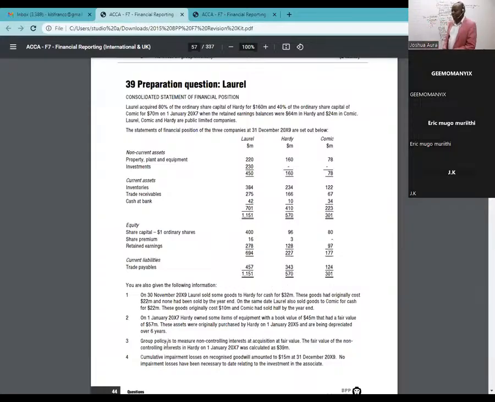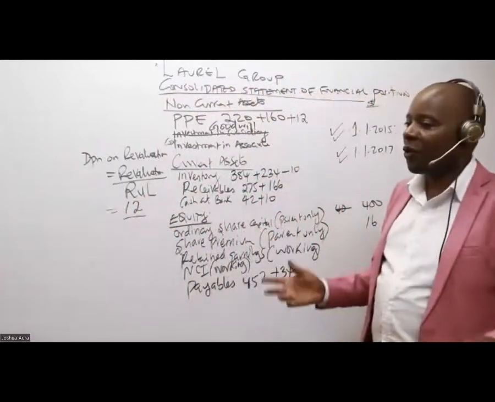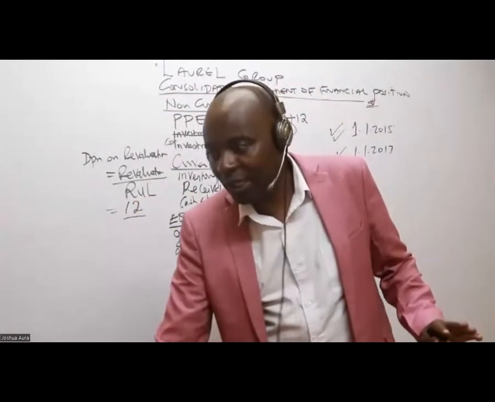Remember, 6 years. So we have two dates here actually. We have the very original date when we purchased this, 1st January 2015. And then we did a revaluation on 1st January 2017. All right? Please listen to me very well. This is very interesting and it confuses students. It has never confused me. I'm never confused with easy things.